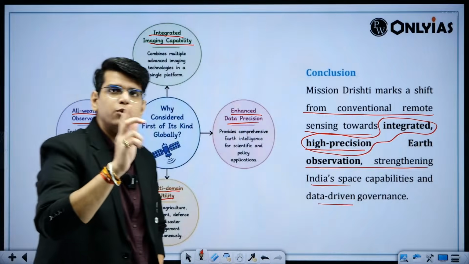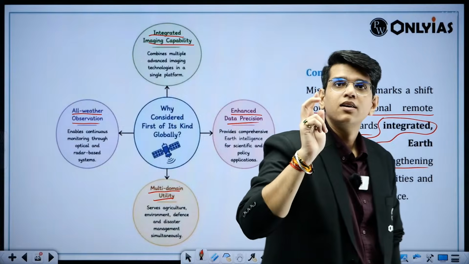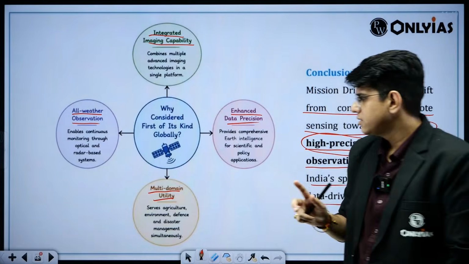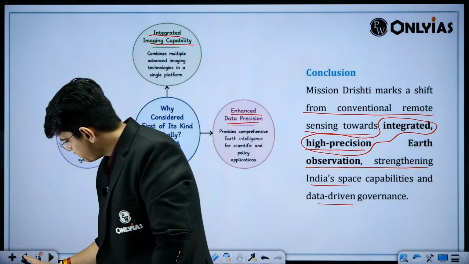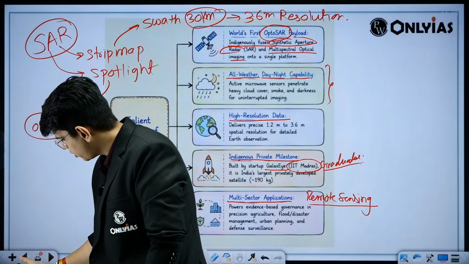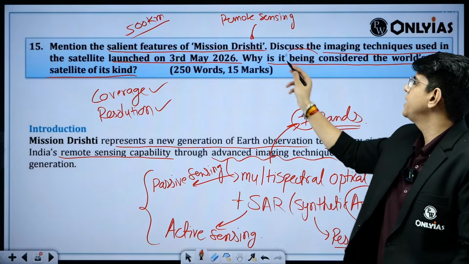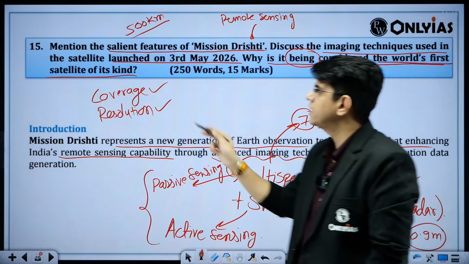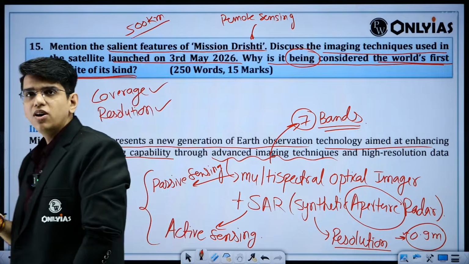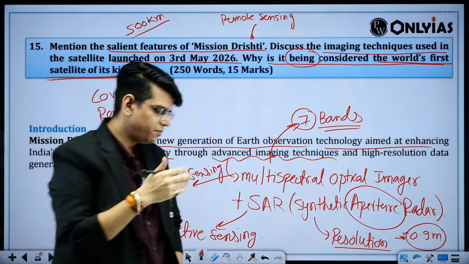So if you use this, the main thing is you should tell them specifically. They have asked, this is not a common question. What they have asked is, this satellite was launched, why is it being considered the world's first satellite of its kind? Because it has something which was not done before this.